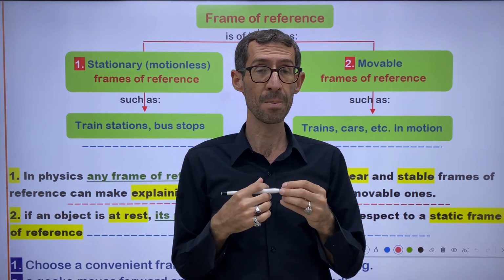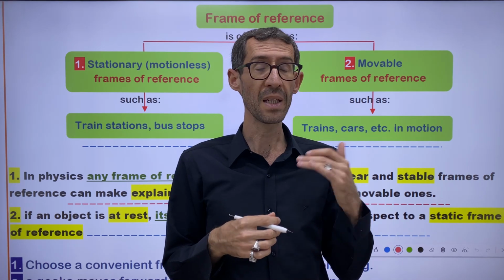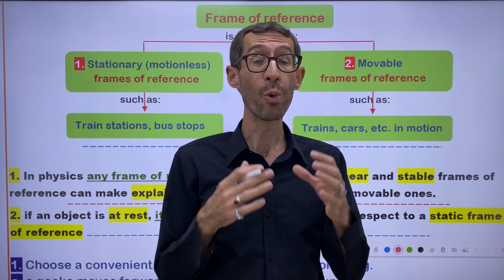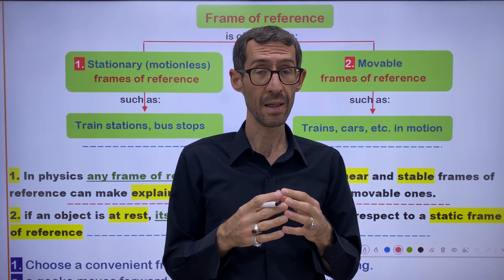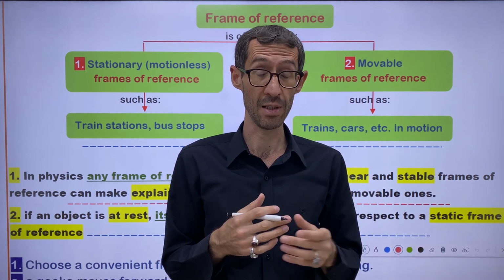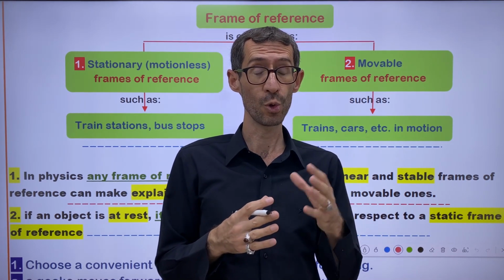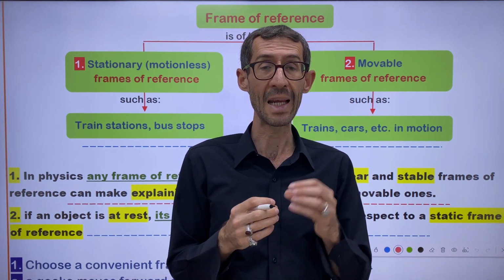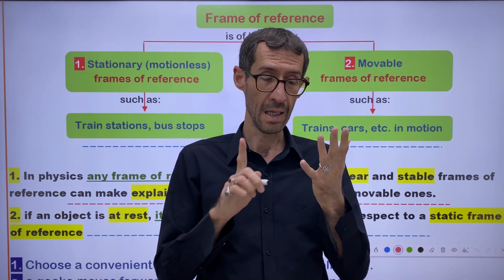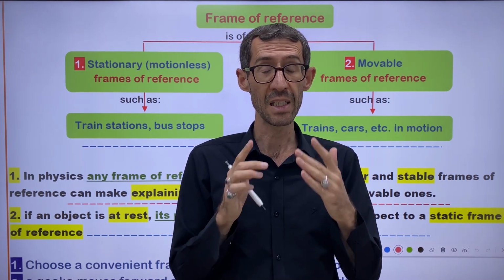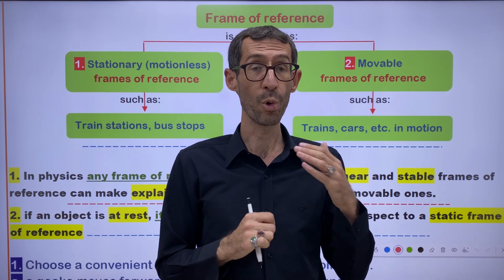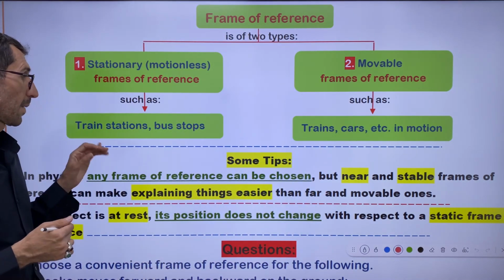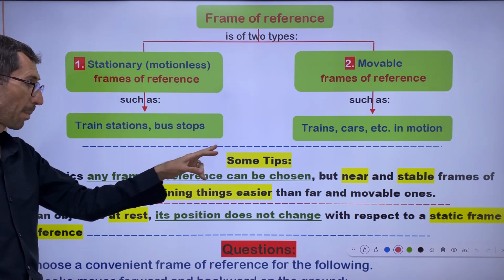But our purpose is making the interpretation of motion easier for us, right? For ourselves. We want to interpret the motion in the easiest way. That's why, in order to achieve this goal, you have to choose the easier frames of reference. I mean, static frames of reference and near frames of reference are more convenient than movable and far frames of reference. Right.